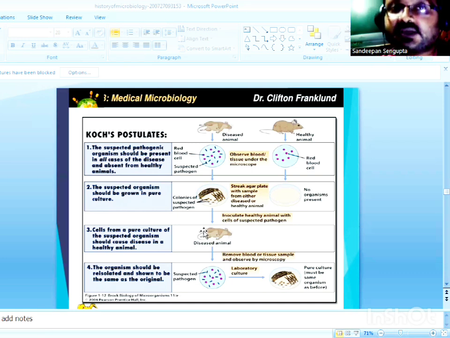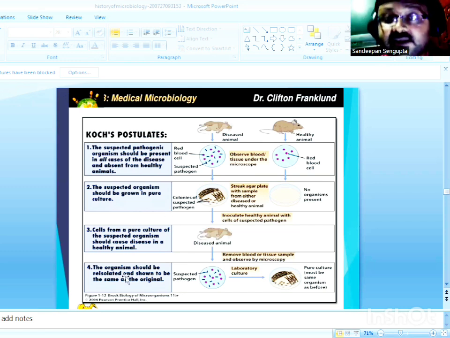So this was the third postulate: when the isolated pathogen is introduced into a new healthy individual or a new experimental organism, it should cause the same disease. And this was indeed experimentally proved by Robert Koch.